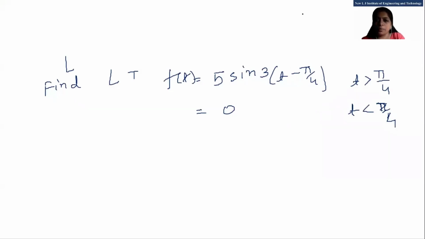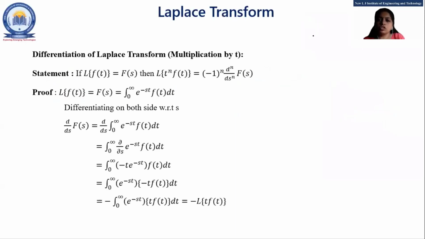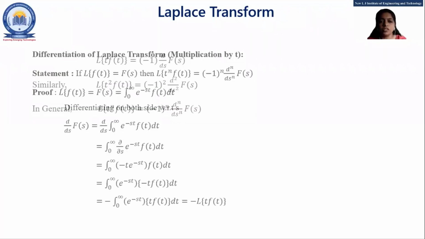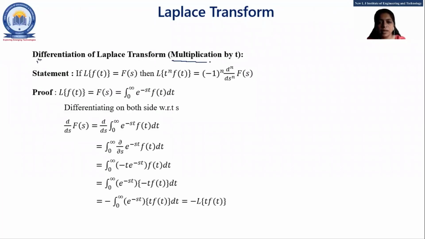So this is a very small topic, students, and let's move on to another topic. It is the most important topic. Definitely one example will come from this topic, and the proof of the theorem will also be asked in the exam. This topic is known as the differentiation of Laplace transform. It is also known as multiplication by t.